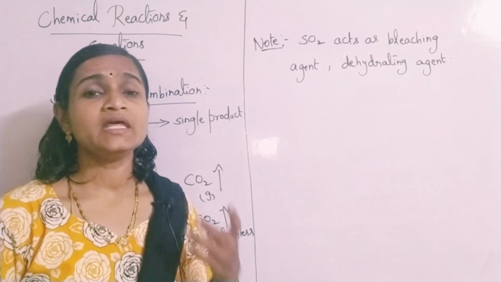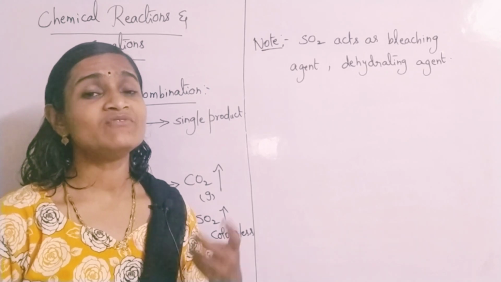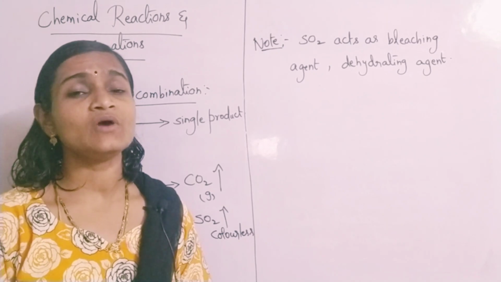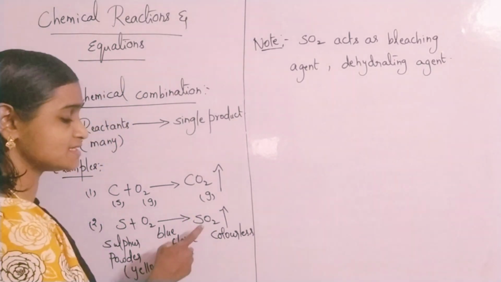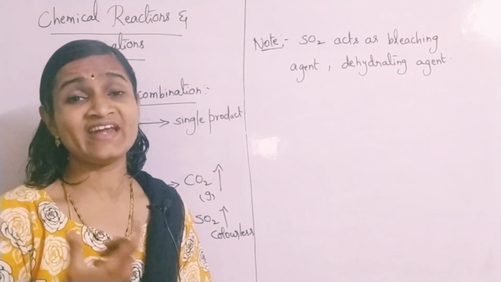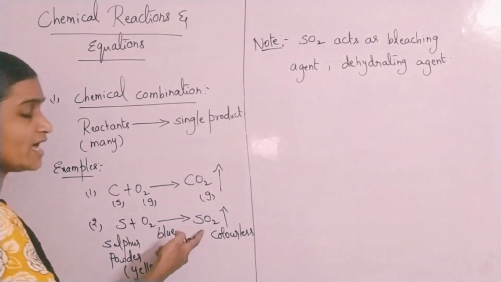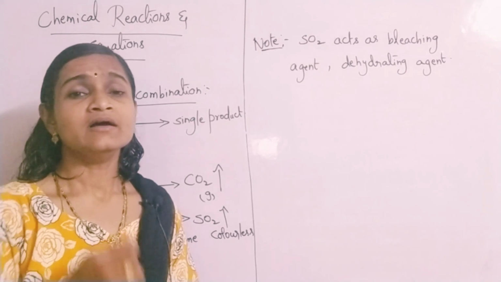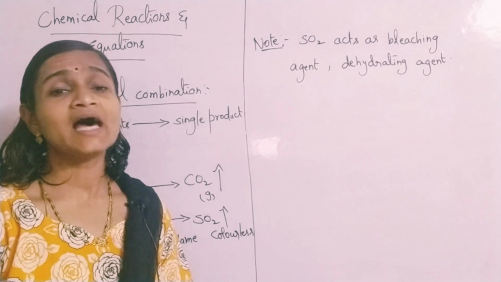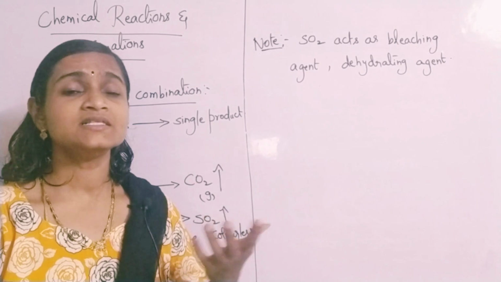If any vegetable coloring matter is exposed to sulfur dioxide, that vegetable coloring matter becomes colorless. What I meant to say is, if you expose sulfur dioxide gas to colored flowers like a red rose, the petals of the red rose, if you observe for a few seconds, will turn white or colorless.